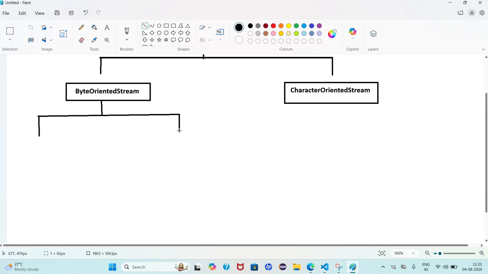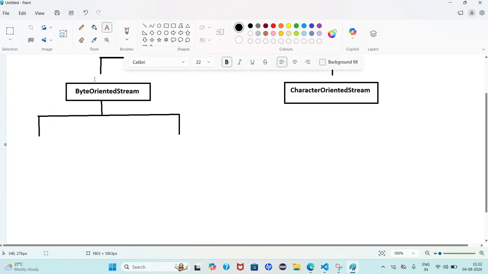It is able to carry data in continuous flow from input devices to Java application in the form of bytes. Next, output stream. Are you able to understand input stream and output stream?